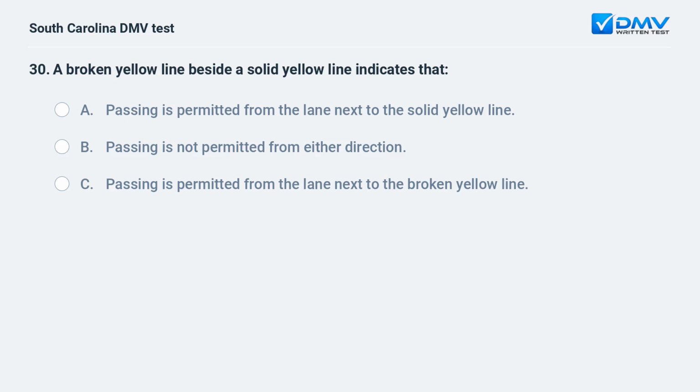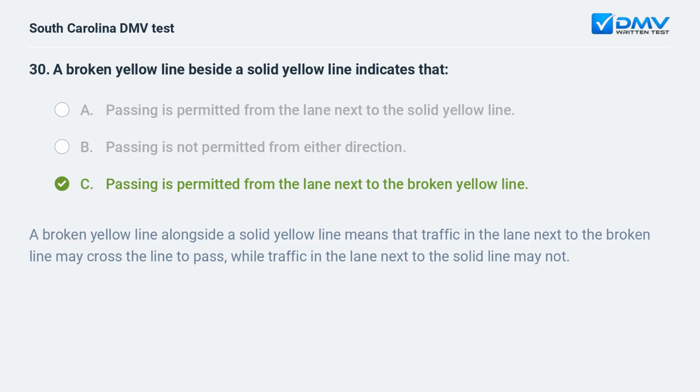A broken yellow line beside a solid yellow line indicates that A. Passing is permitted from the lane next to the solid yellow line. B. Passing is not permitted from either direction. C. Passing is permitted from the lane next to the broken yellow line.